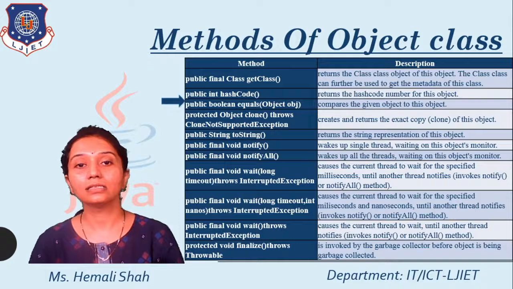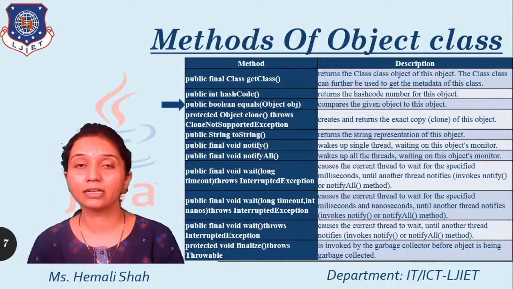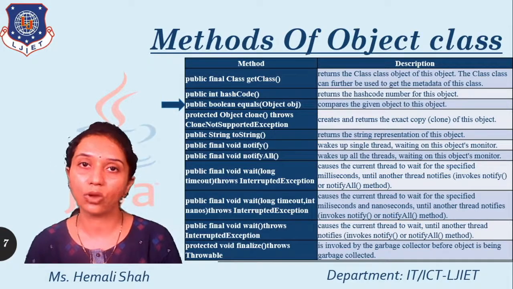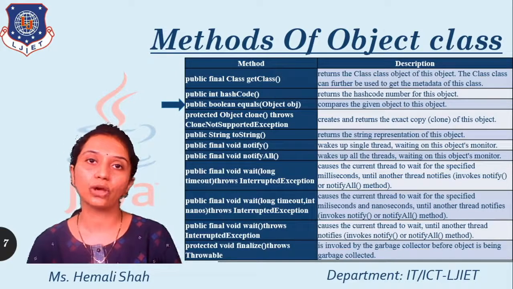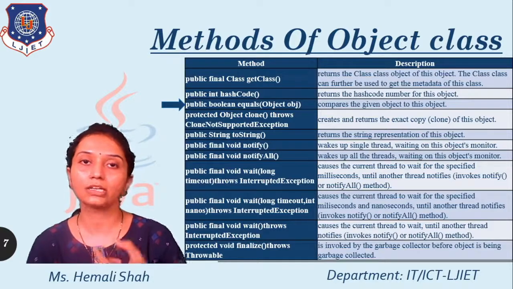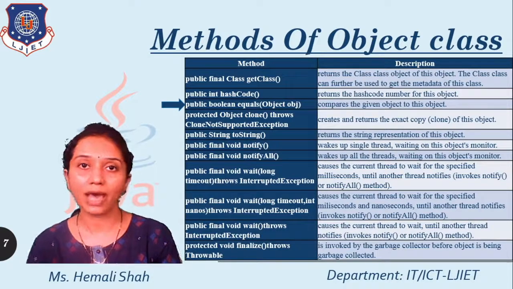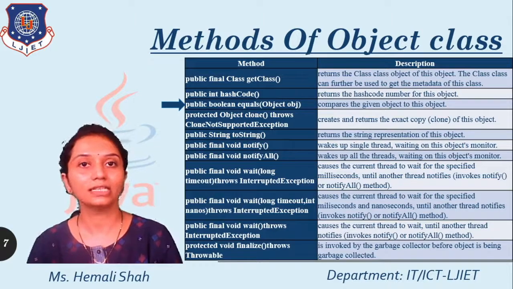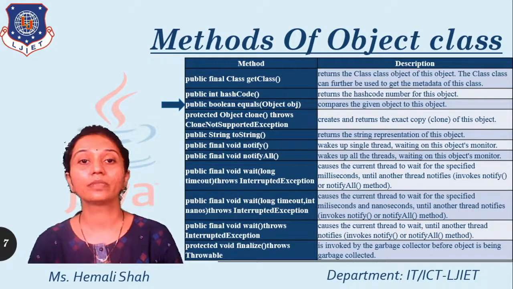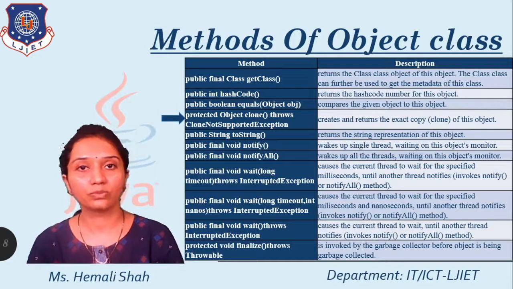Now the next method is the equals method. The equals method takes a parameter as an object. This method returns a boolean value, true or false. It is basically used for the comparison of two objects. It compares the reference passed object with the current object, and based on the comparison it returns a true or false value. The next function is the clone.